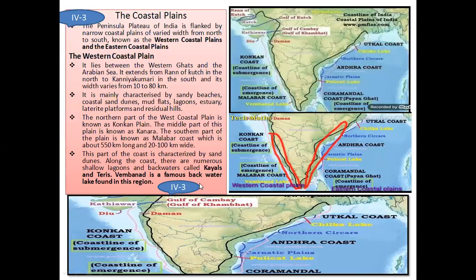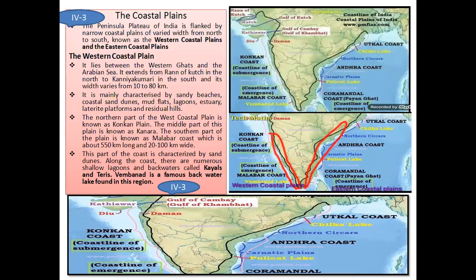So the backwaters created lakes or rivers. There is a famous backwater in Kerala that is known as Vembanadu. That is one of the famous backwater lakes found in Kerala. That is known as Vembanadu. So with this, the western coastal plain ends.